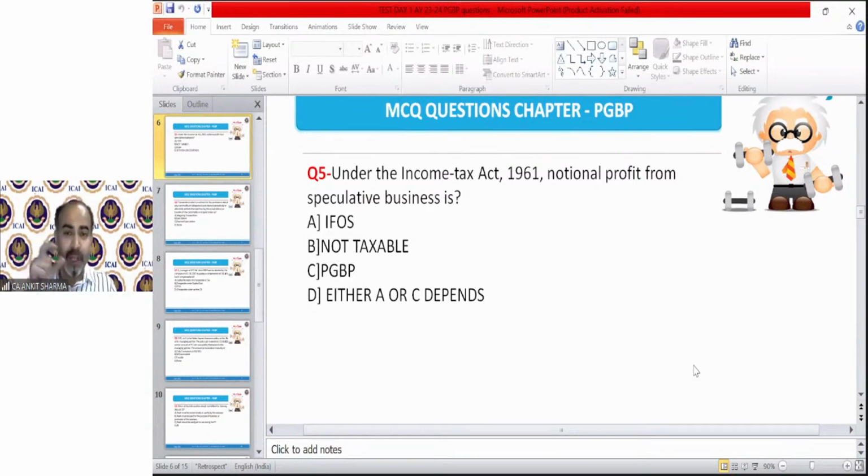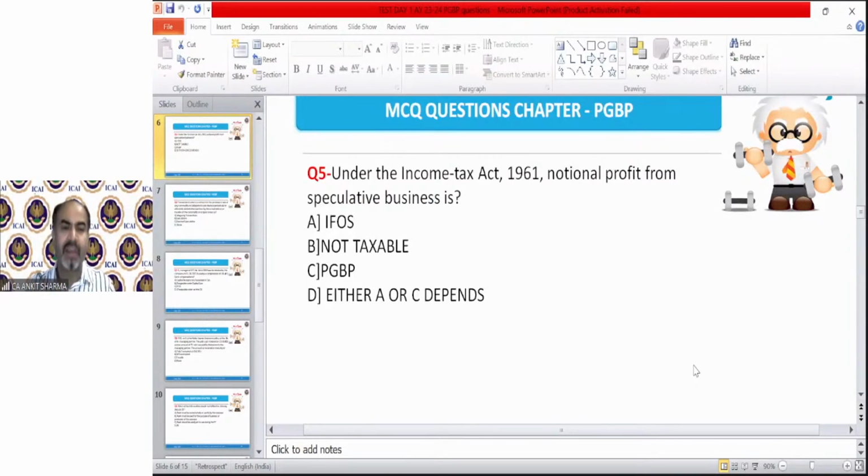So the 100 rupees profit is deemed. I bought at 500 rupees, and now the market price in the afternoon is 600. So my notional profit, that means assumed profit, is only 100. That is not my real income. The real income is taxable under PGBP. If I sell at the 600 rupees price, then the 100 rupees can be my speculative income. But because it is just a price increase, and technically it is not due or received by me, it cannot be treated as income.